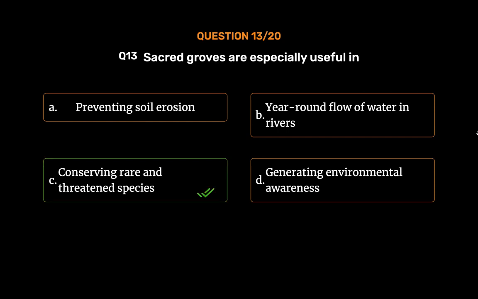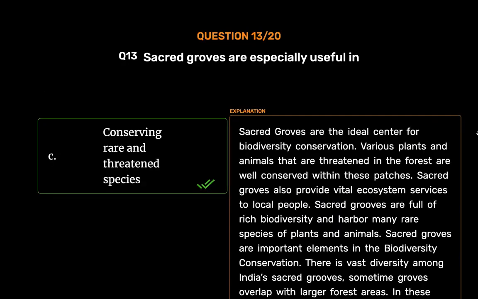Conserving rare and threatened species. Sacred groves are the ideal center for biodiversity conservation. Various plants and animals that are threatened in the forest are well conserved within these patches. Sacred groves also provide vital ecosystem services to local people. Sacred groves are full of rich biodiversity and harbor many rare species of plants and animals.